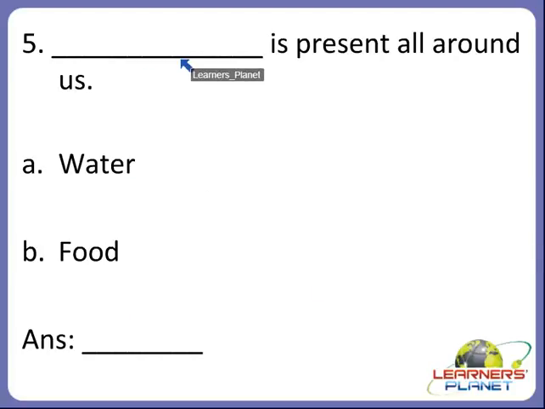Now the next one. Dash is present all around us. So children, is it A, water, or B, food? What is present all around us? Yes, water. Water is present all around us. So children, A is the correct option.